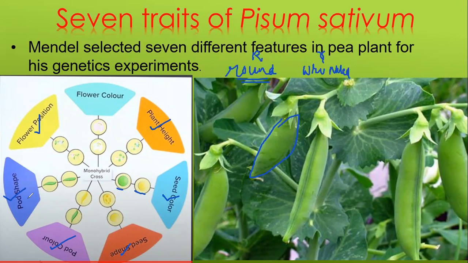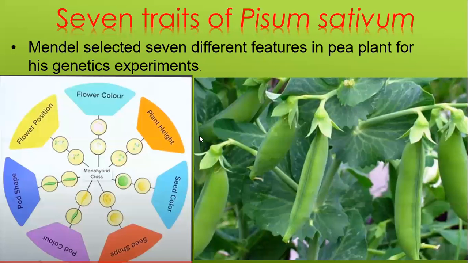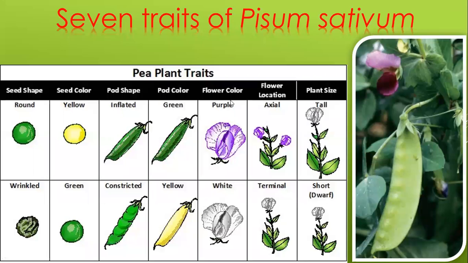Constricted and inflated is the pod shape. Next is flower position. Some may have the flower at the axis. I'll show you the image in the next slide. So I think it would be better if I show you the image. Look, these are the different traits that Mendel used for his experiments.